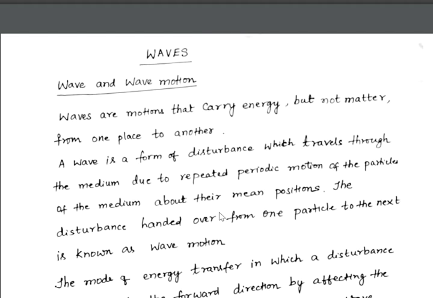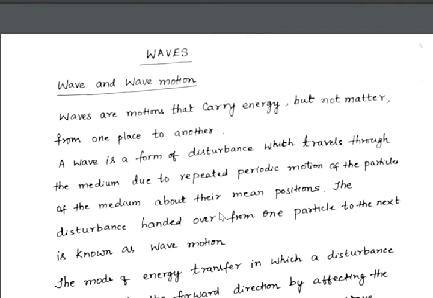I think you have studied what is a wave and about wave motion with a lot of examples at PU level. Wave is nothing but a sort of disturbance created in a medium. You can think of any number of waves. For example, sound is a wave, light, water waves, waves along a rope, waves in a stretched string. In all these things, what moves in the form of wave is nothing but disturbance.